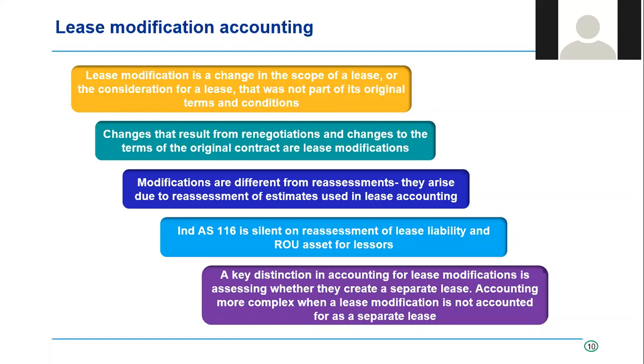The guidance for accounting for remeasurements is that the discount rate does not change. You change the new cash flows that you expect, but discount them back using the original incremental borrowing rate that the lessee had considered, or the rate implicit in the lease that the lessor had considered.